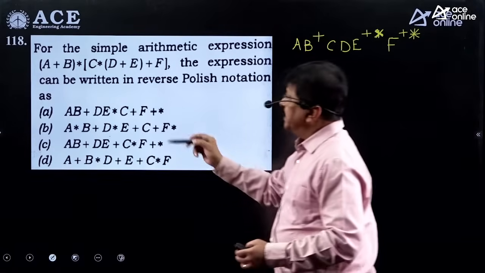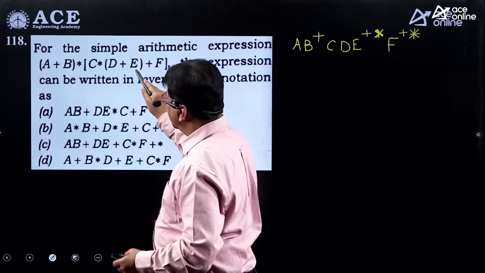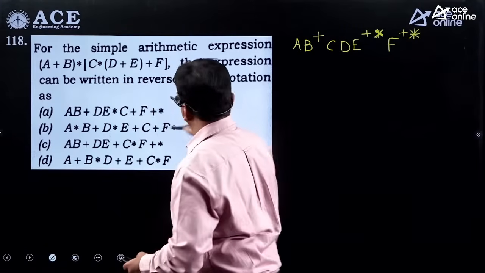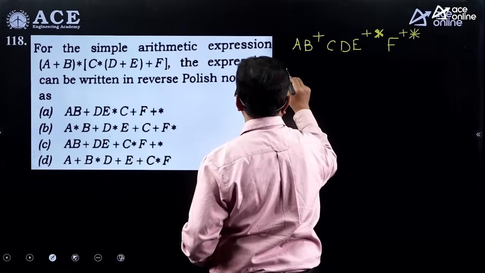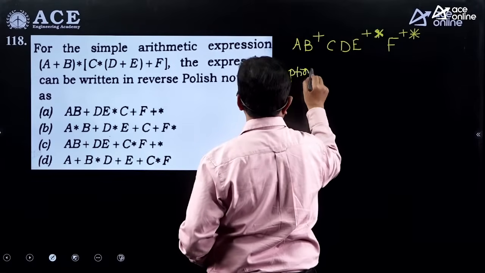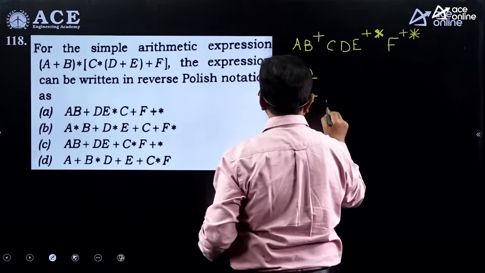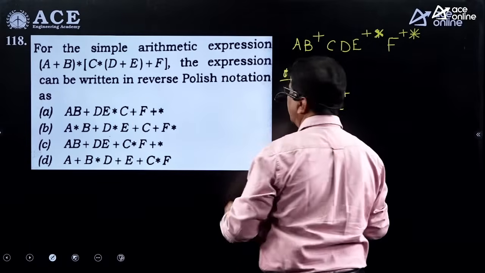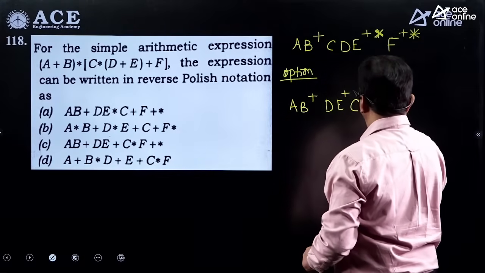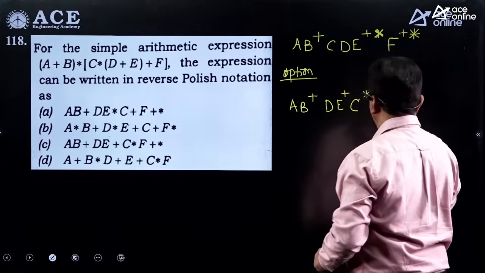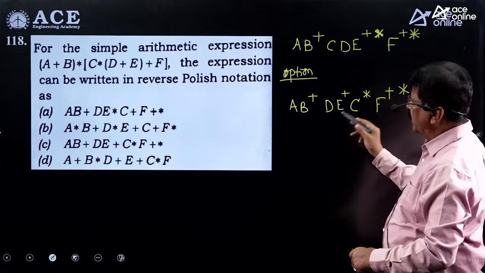What he has done here is, instead of going for pushing of CDE, he has pushed DE first. After that, he has pushed C. So another option is, we can do it like this. I'm going to write AB plus, then DE, add them, and after that push C and then multiply, and then push F, then add and then multiply. So he has not pushed the variables in a sequence here, he has shuffled a little bit.